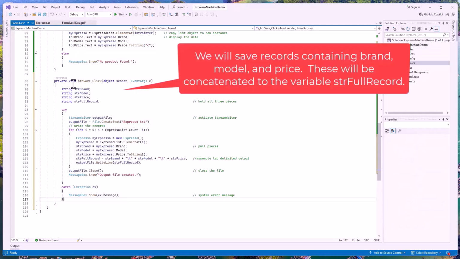We set up our 3 variables to hold the brand, model, and price, and our full record variable. We have a try catch. If something goes wrong, we're going to show an error message. Otherwise, we're going to do all the stuff that's in here. Starting with StreamWriter output file. Output file is equal to espresso.txt. We're going to create that in our file. And then we have our loop. So from I equals 0 to I is less than the espresso list count, we're going to increase it by 1 and do all this.